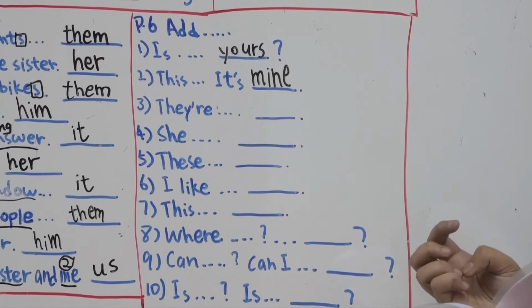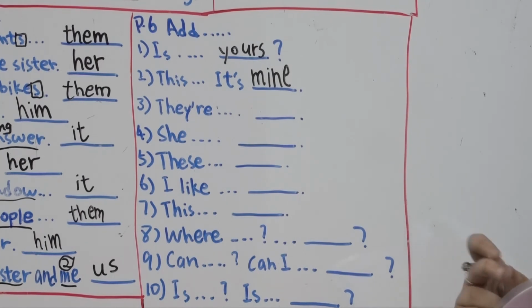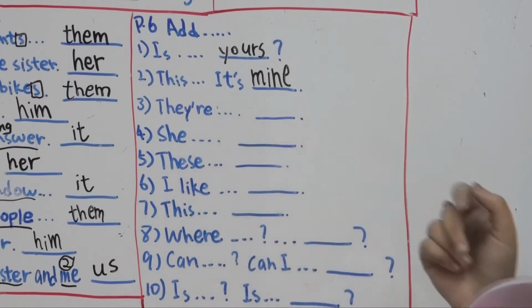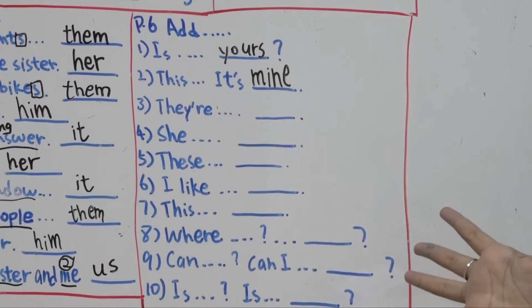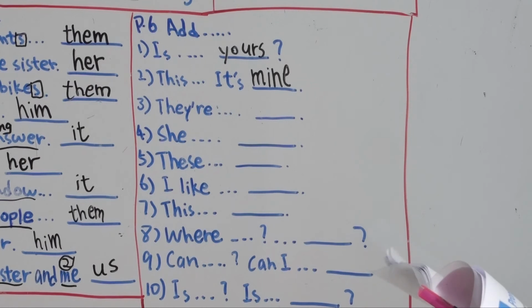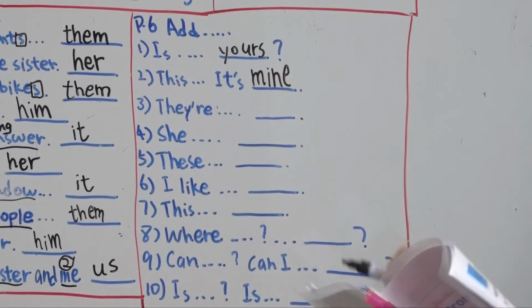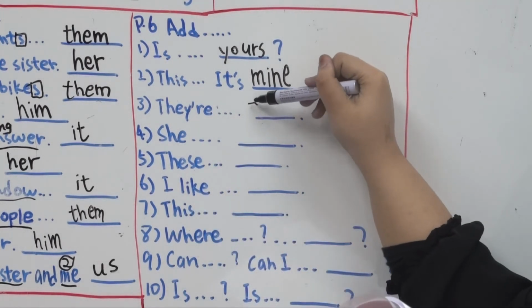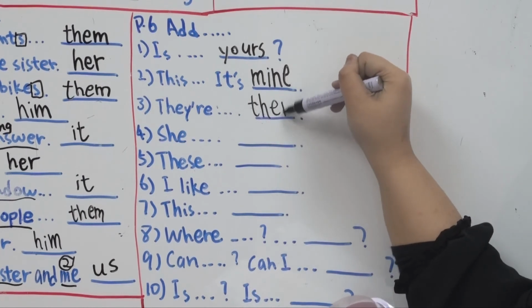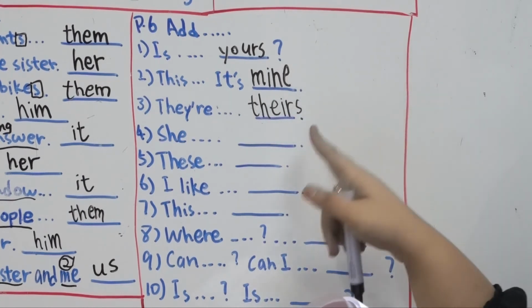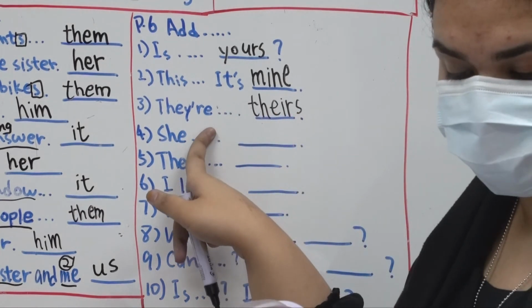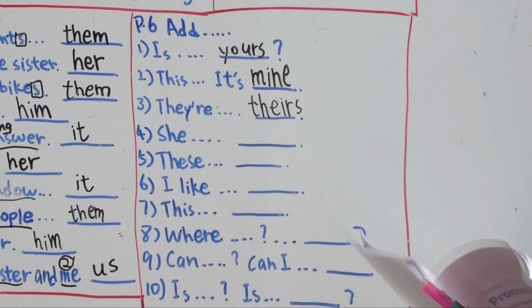Moving on to number 3. They are their children. Remember, you have to read as well. They are their children. So here we have to underline which word? Their children. Yes, you have to underline their children. The possessive pronoun is theirs, because the children are theirs. Yes, they are their children. They are theirs.